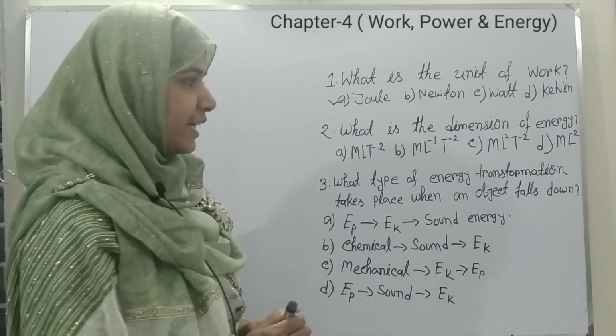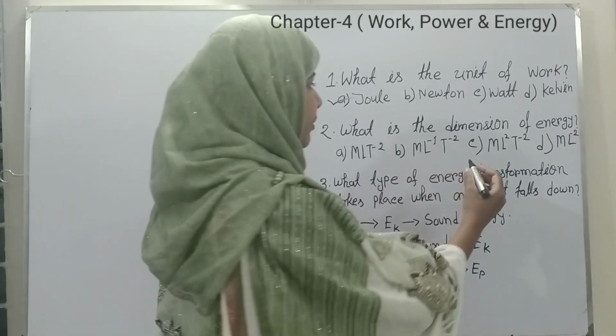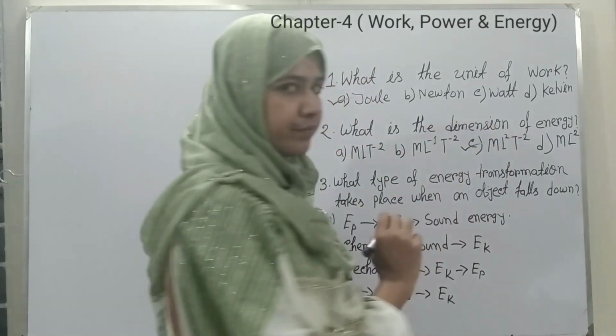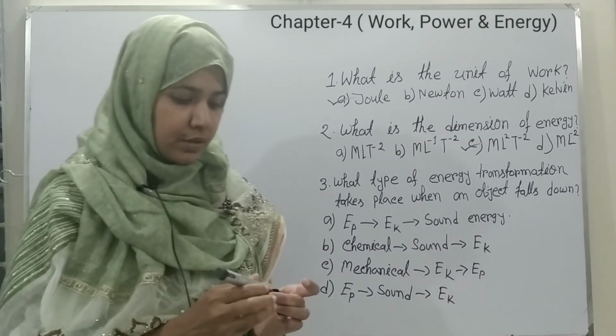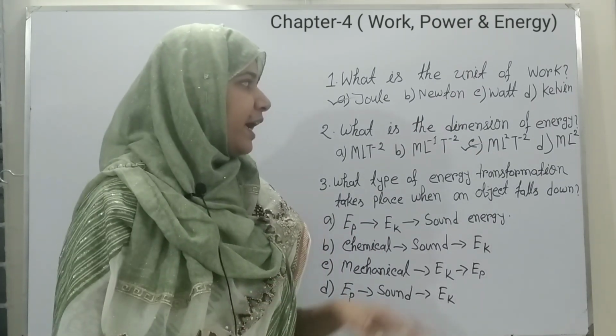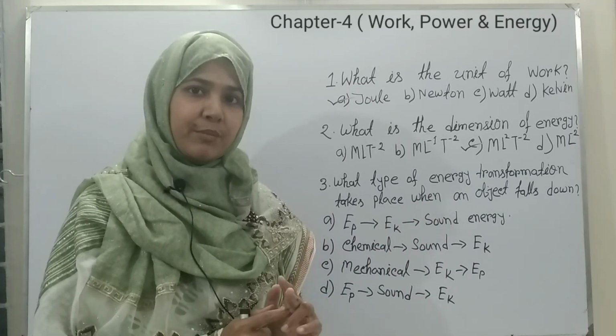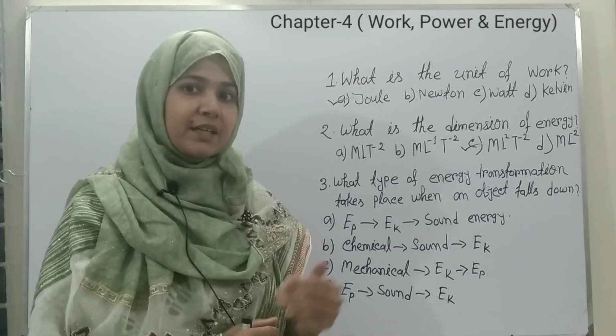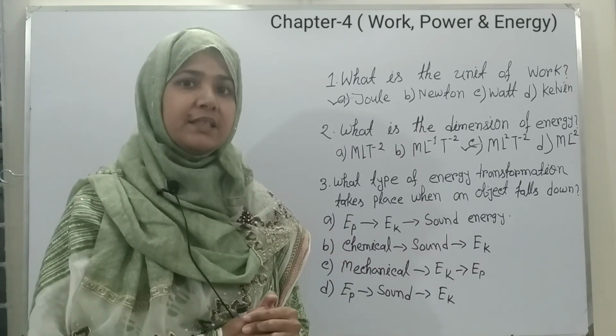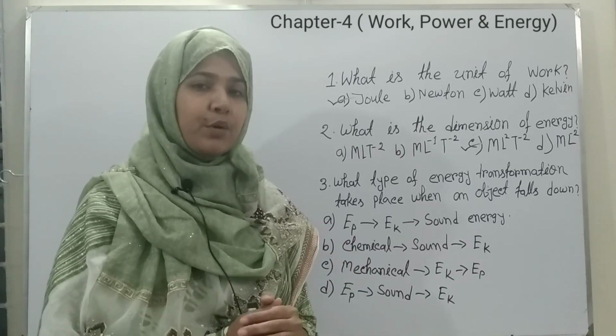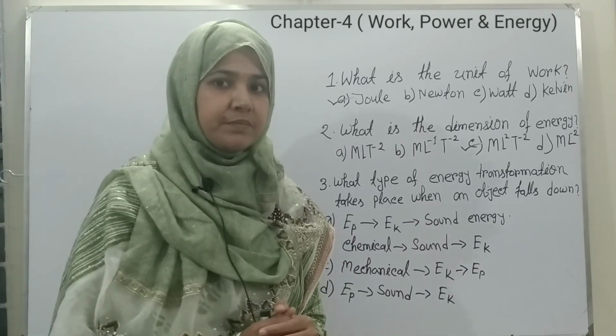So our right answer is number C. And you should remember that the dimension of energy and work are the same. The unit of energy and work is the same, and both are scalar quantities.